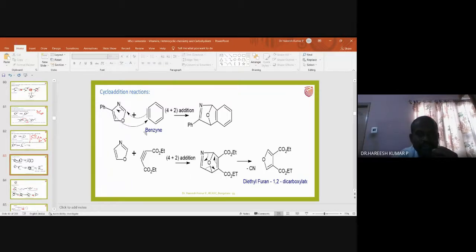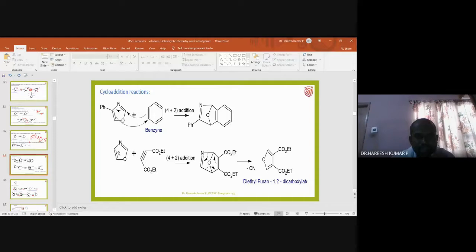Is it clear? Yes, sir. Okay, so here there will be a new bond formation between this carbon and this carbon. That means these pi bonds are used in the new bond formation. These pi bonds are moving to form a new double bond, and these pi bonds are used in a single bond formation. That is how this product is obtained. Is it clear? Is there any doubt? No, sir.